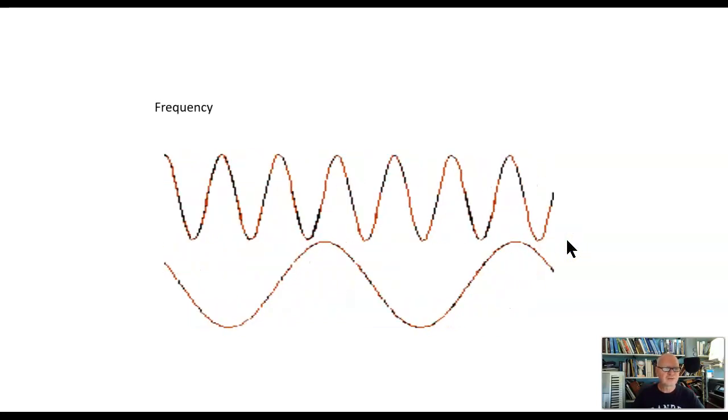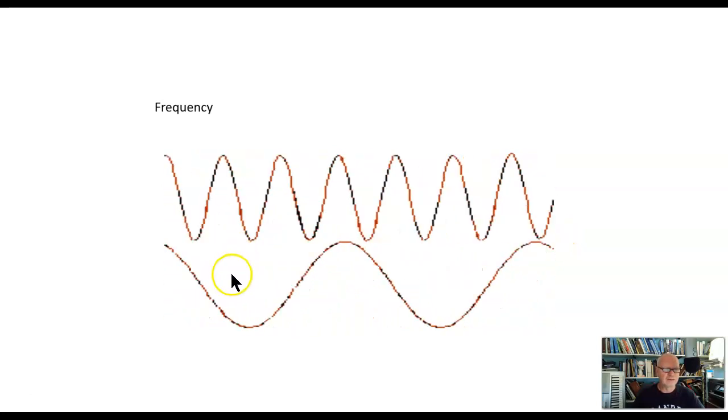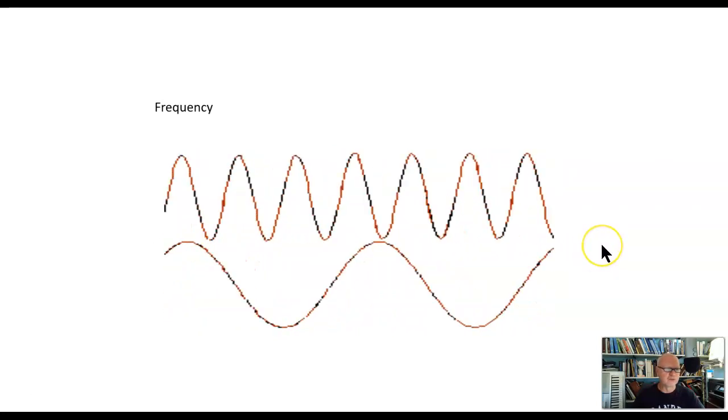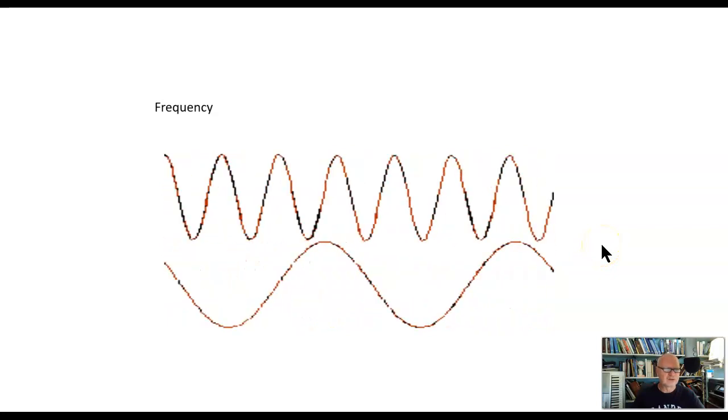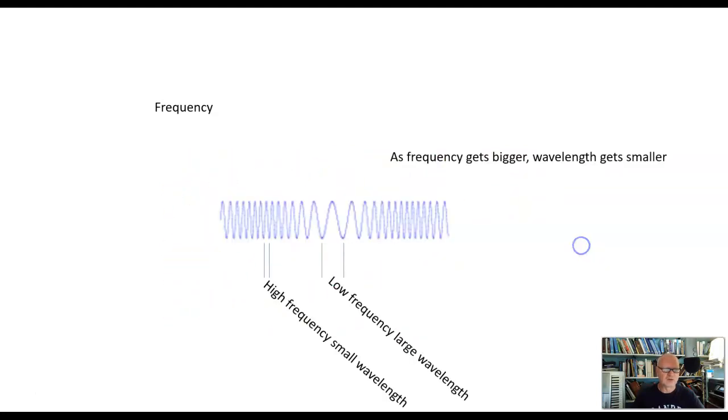The second is frequency. And here we have a high frequency, and down here we have a low frequency. Let's take a look at a static version of it and make another point about frequency. Here's a static version of it. So here I have a low frequency, and over here I have a high frequency. The extra point that I want to make about this is that there's also something called the wavelength, and the wavelength is not a primary characteristic of a wave. It is a manifestation of the frequency.